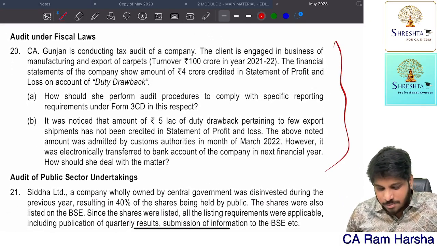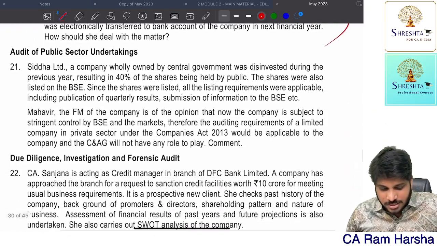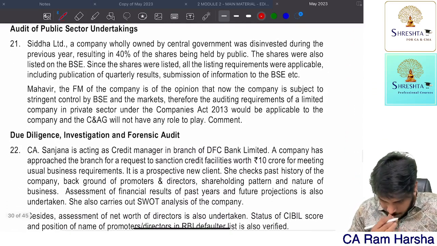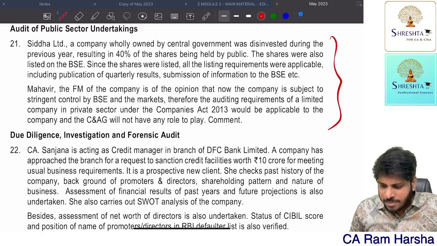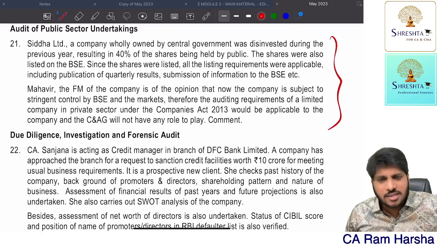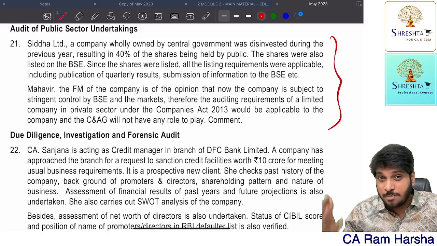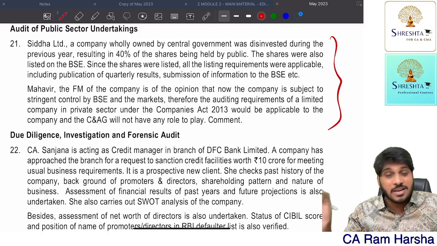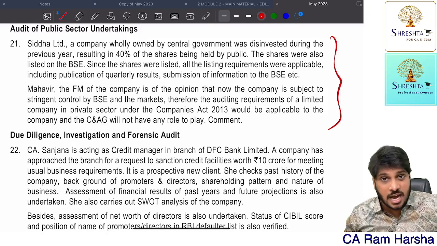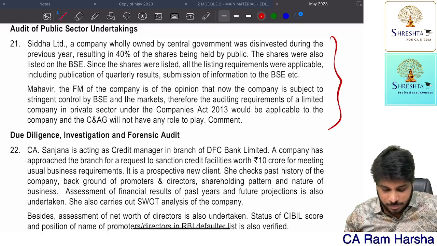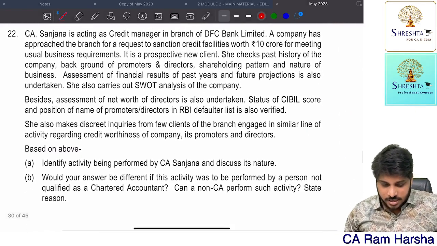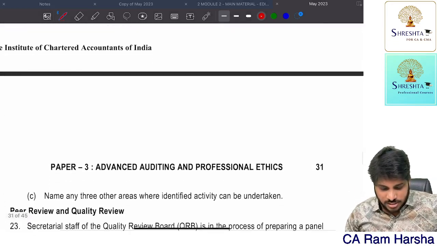Next, fiscal loss. It's a very simple question, not a big deal. Please go through that. So here it's a public sector company. The company has argued that since private shareholding is there up to 40%, C&AG's purview will not come. That is absolutely wrong. Write the government company definition and mention that it is a government company. Accordingly, C&AG only will apply. Then there is a question on due diligence, investigation, forensic audit, which is very easy.